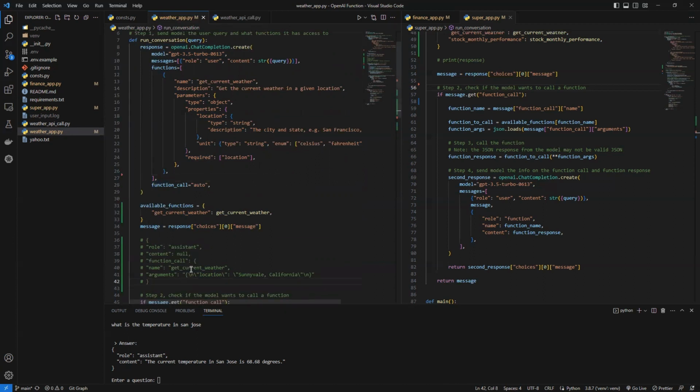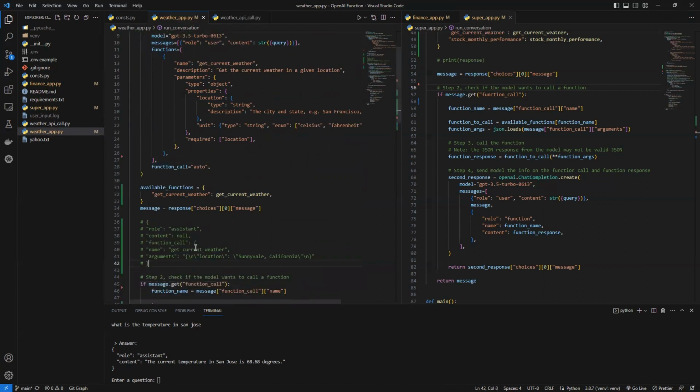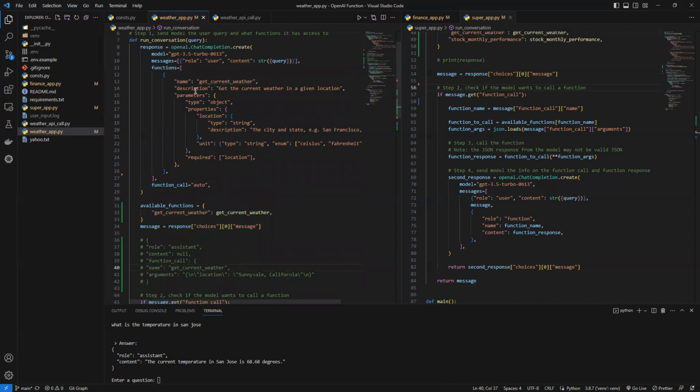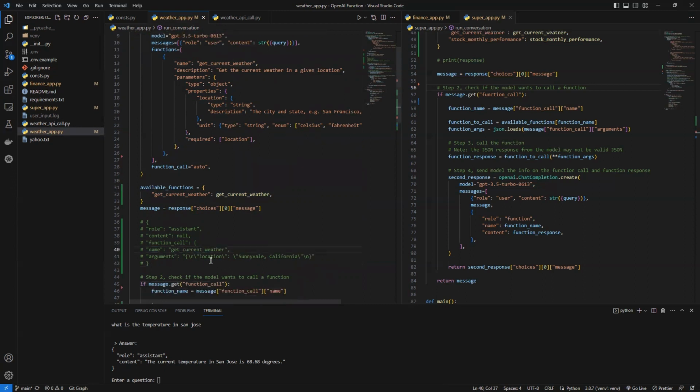For example, the response from the first API call will give us a JSON file that has a name, which is get current weather. That means we need to use the get current weather function to get more information. For example, the argument will be location, which is required: Sunnyvale, California.